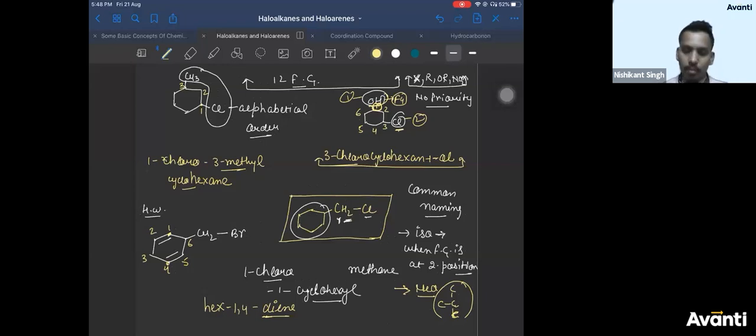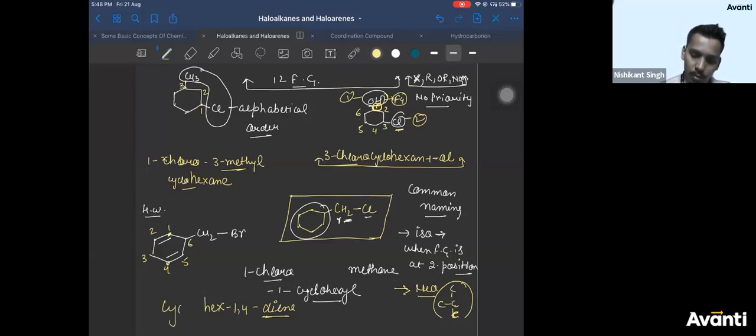No Ganesh, go clockwise numbering. What will change if I go clockwise, anti-clockwise? It's not going to change, right? So now let us name this compound.